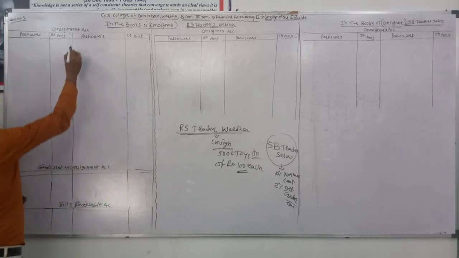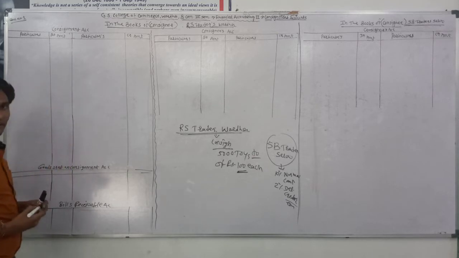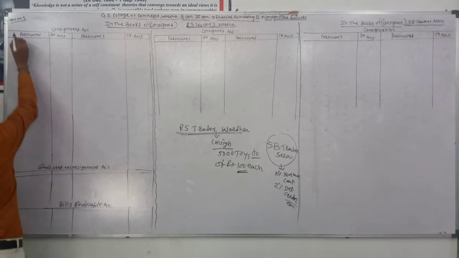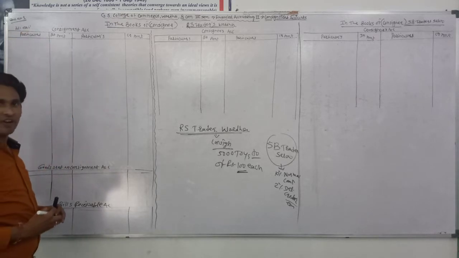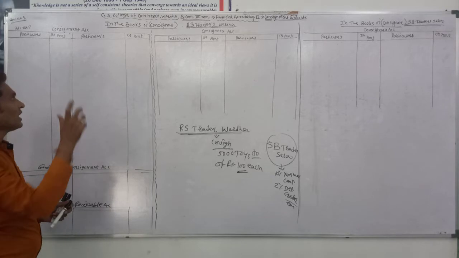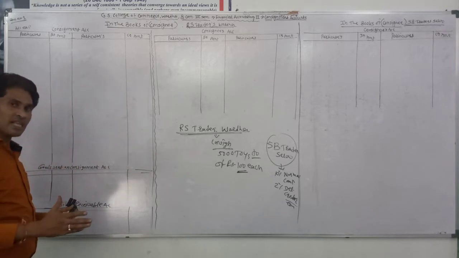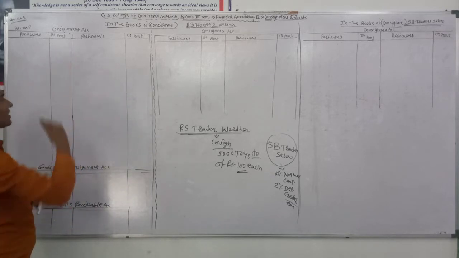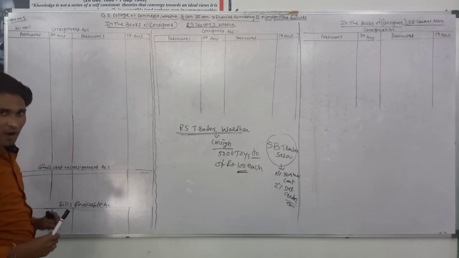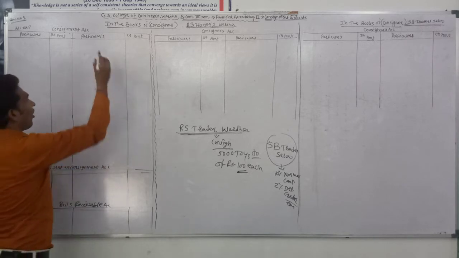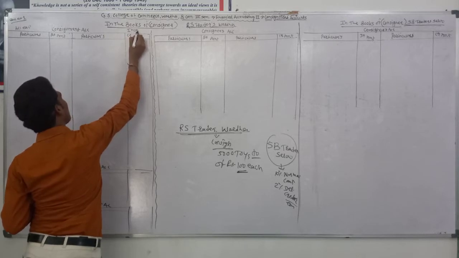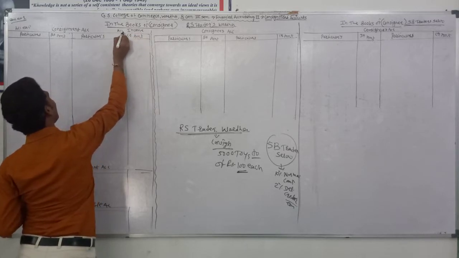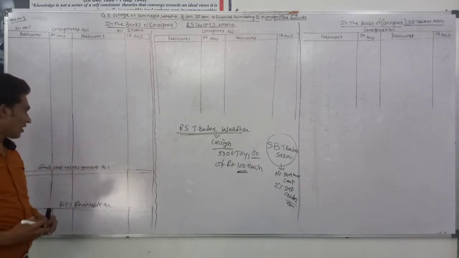Once again I repeat that all the expenses related to consignment are recorded on the debit side of the consignment account. This account is prepared for keeping the financial record and finding out the profit or loss on consignment. All the expenses done for the consignment are recorded on the debit side, and all incomes we got from consignment are recorded on the credit side of the consignment account.